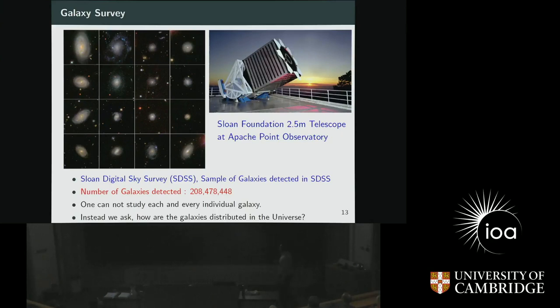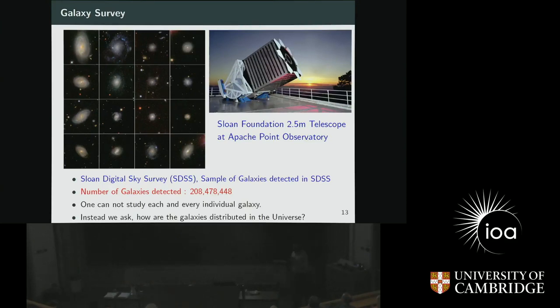When we want to see very large-scale structure, we need to find galaxies in the universe. And the best way to find galaxies is using a very big telescope. So we have the Sloan Foundation 2.5 meter telescope at Apache Point Observatory, and it has collected data over many years. It has found many different kinds of galaxies. For example, we collect all these galaxies in a survey called SDSS, the Sloan Digital Sky Survey. And we have a sample of different galaxies detected. For example, here are some spiral galaxies, here are some dwarf galaxies, various kinds of examples from the SDSS sample.